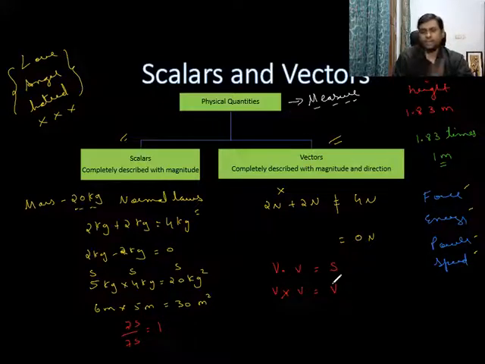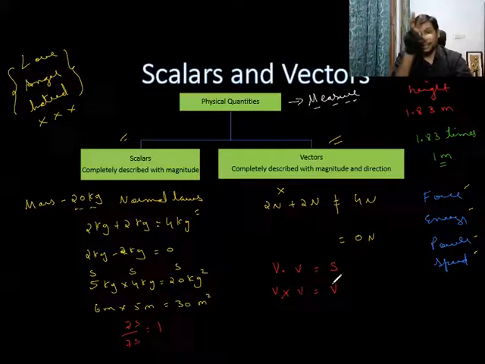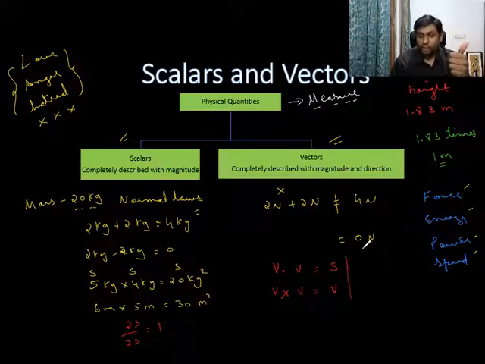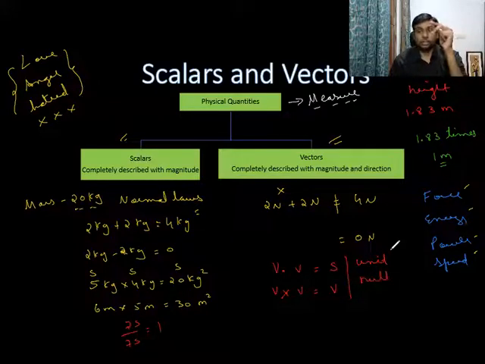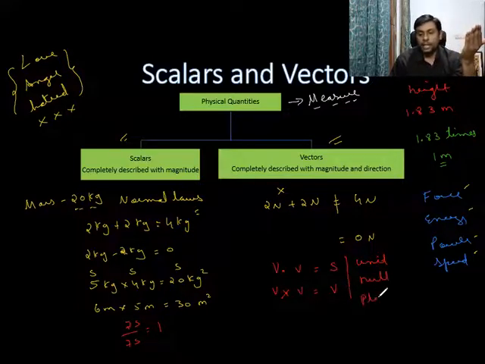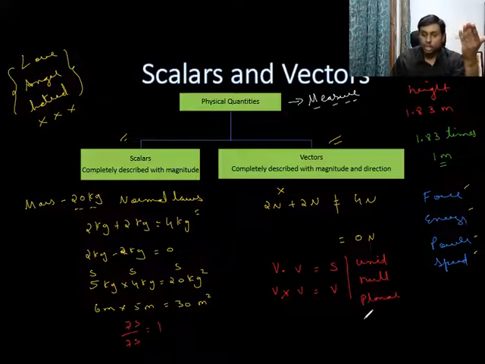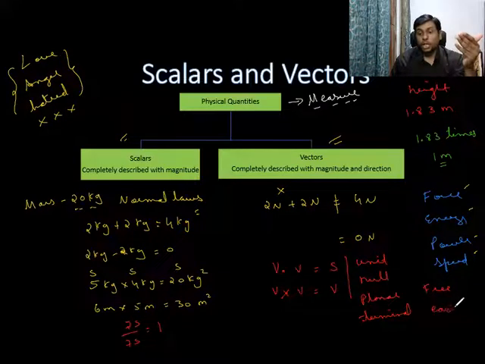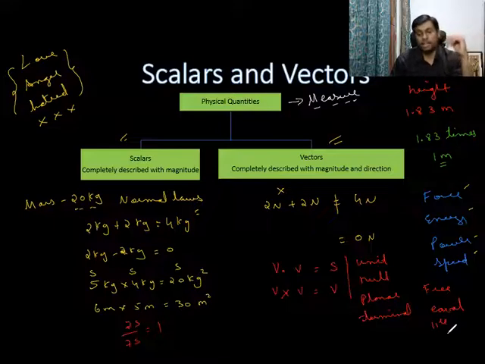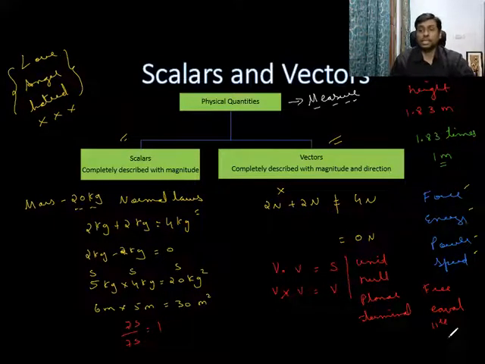Scalars, there's only one type, scalars, that's it. Vectors, there are many types. We have vectors which are called unit vectors. We have vectors which are called null vectors. These two are very important. Unit vectors, null vectors. We have vectors which are called planar vectors, terminal vectors, free vectors, equal vectors, parallel vectors, anti-parallel vectors. Like that, we have a few vectors which we will also learn again in detail in this chapter.